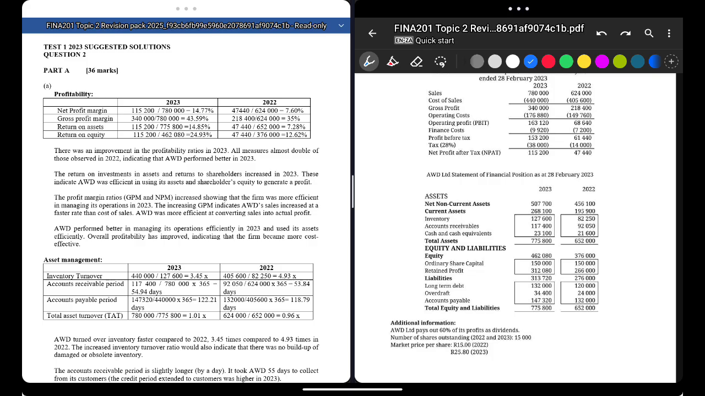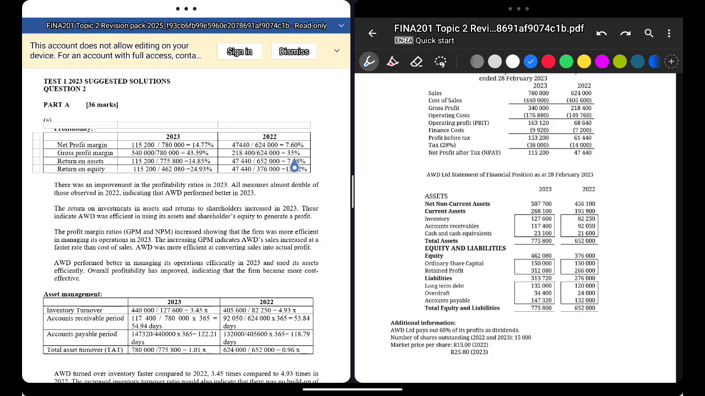And then we're done. Now, for all your profitability ratios, if it increases, it's good. So 2022 is the past, this is now. So 7.60 and now it's 14.33. That's good, man, extremely good. Gross profit margin 35 to 43.8, an increase. Very good. Return on assets 7.28 to 14.85.